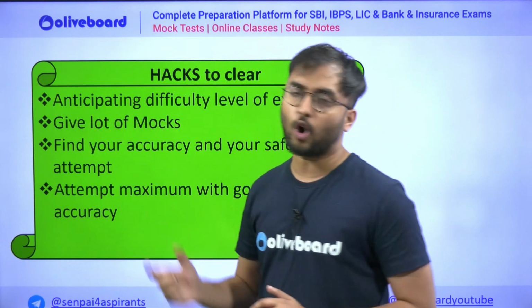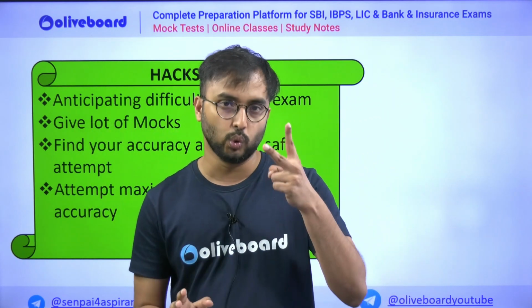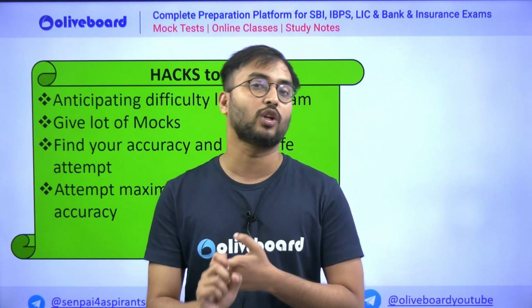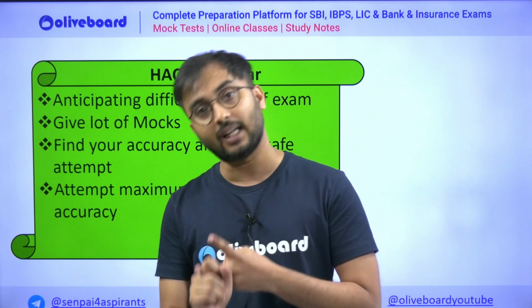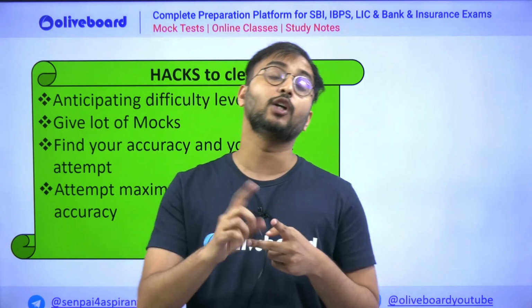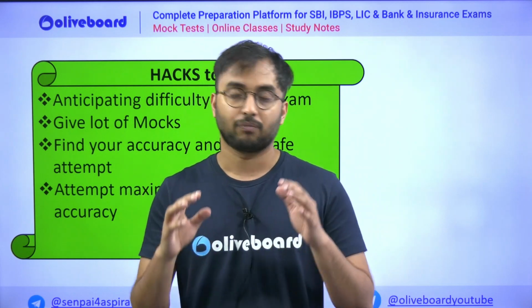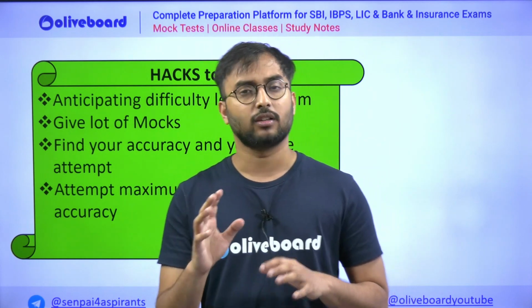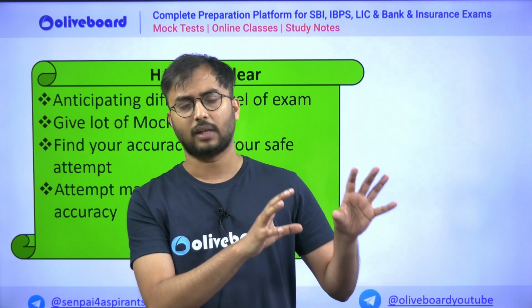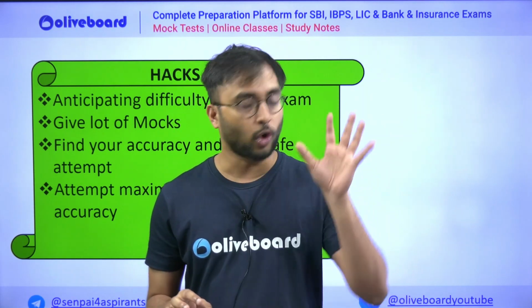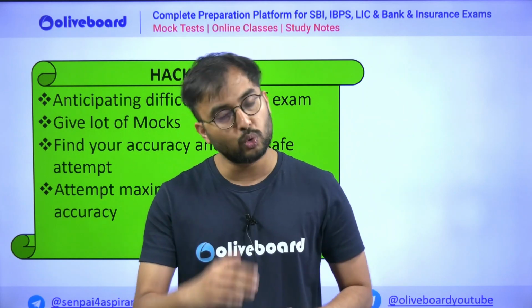Then comes give lot mocks to understand 2 things. First, your accuracy. With accuracy, you can understand, okay, my accuracy is less. Then I have to attempt also correspondingly to my accuracy. For example, if my accuracy is more, then for quant subject, then suppose if I am having good accuracy for quant, I will solve only 10 questions of quant. I will not solve even 12. And I will move to the next section.